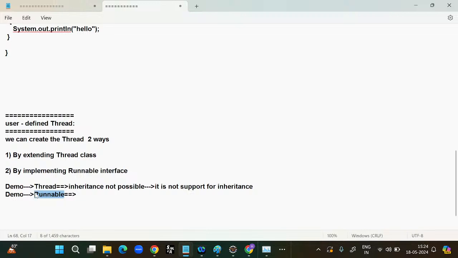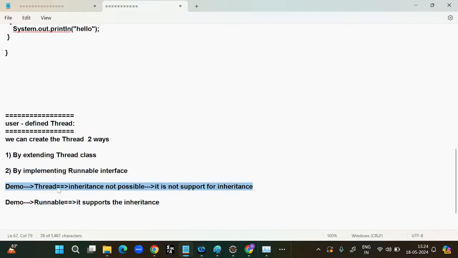If you want to inherit any properties from any class in the future, we can. So it supports inheritance. Among those two, which one is the recommended? The second way is recommended. The first way is not recommended.